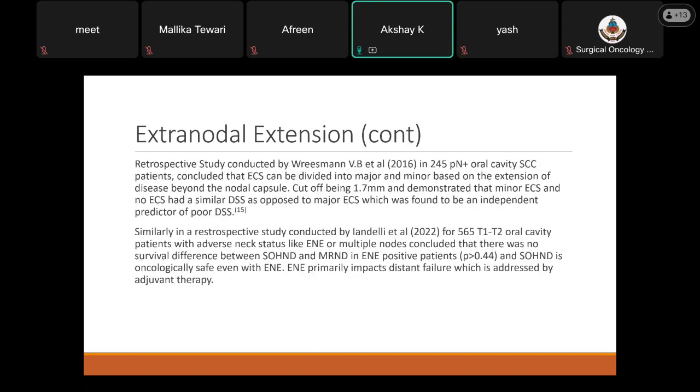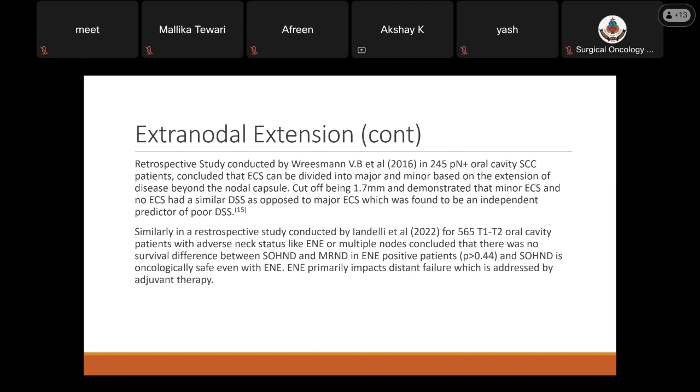There was a retrospective study conducted by Wiesman et al. in 2016, where 245 oral cavity patients were evaluated, and it concluded that ECS can be divided into a major and minor based on the extension of disease beyond the nodal capsule, the cutoff being 1.7 mm, and showed that minor ECS with a cutoff of less than 1.7 mm and no ECS had a similar disease-specific survival as compared to a major ECS, which was found to be an independent predictor of poor disease-specific survival.